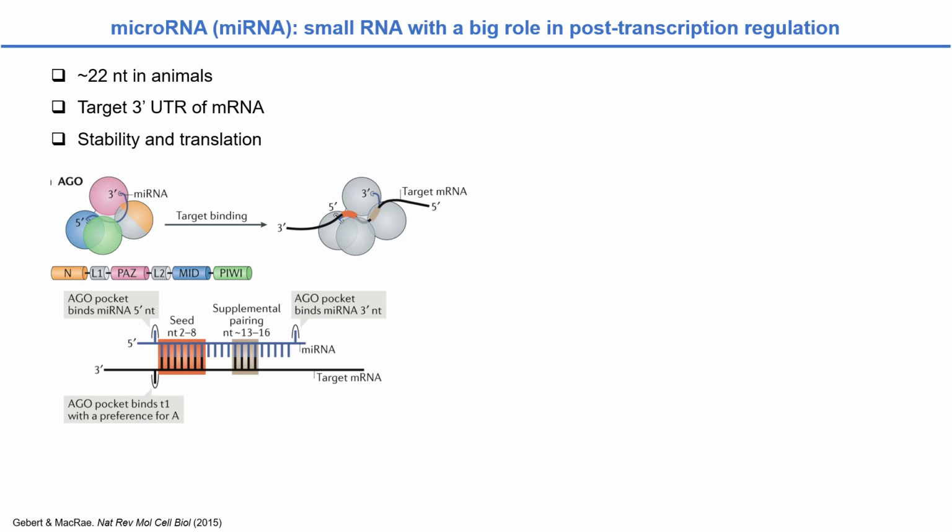In addition to m6A, one type of small RNAs with 22 nucleotide lengths in animals called microRNA plays very important regulatory roles in post-transcriptional processes, including RNA stability and translation, through base pairing with the sequence of 3 untranslated regions of messenger RNA.